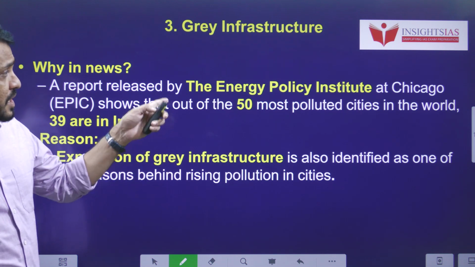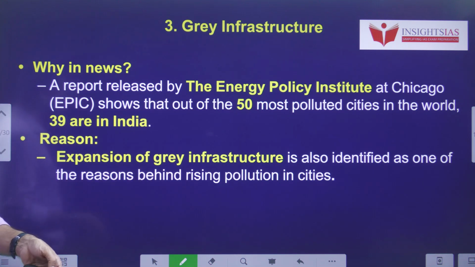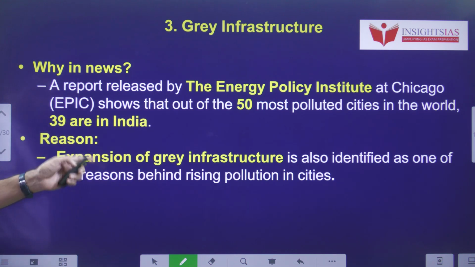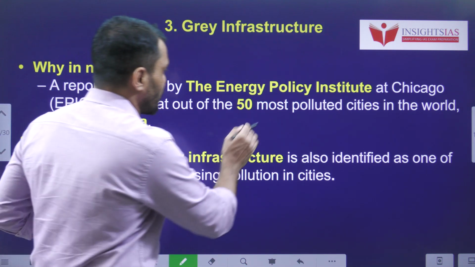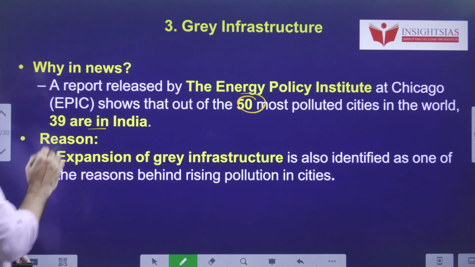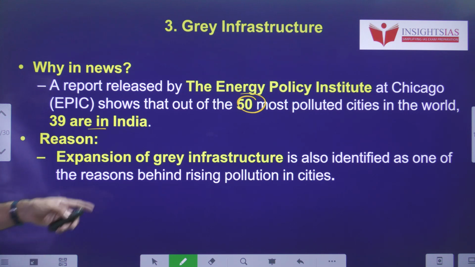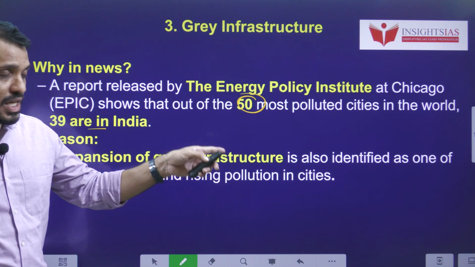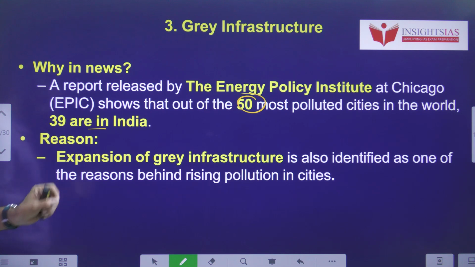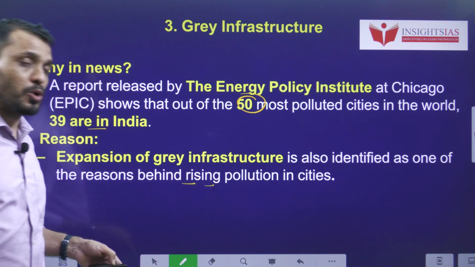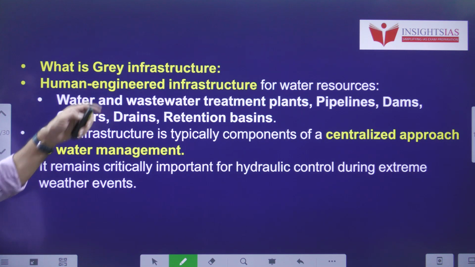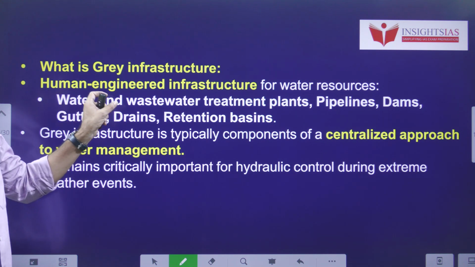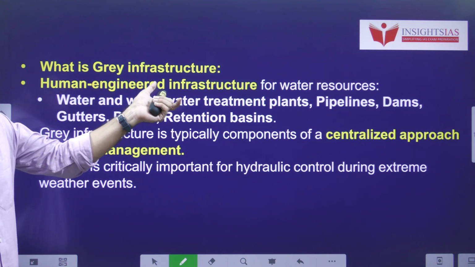A report released by the Energy Policy Institute, which is based in Chicago, shows that out of the 50 most polluted cities in the world, 39 are in India. And the expansion of grey infrastructure is also one of the reasons behind rising pollution in Indian cities. This grey infra is created by human-engineered infrastructure.